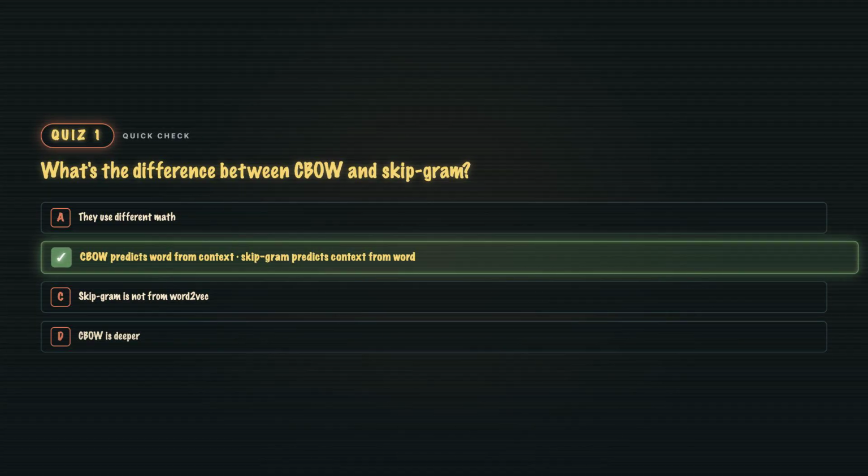B. Opposite arrows. Both use a shallow net with a middle layer embedding. The direction of prediction is what differs. CBOW is faster. Skipgram is better on rare words and analogies. But the practical gap is smaller than the marketing suggests.